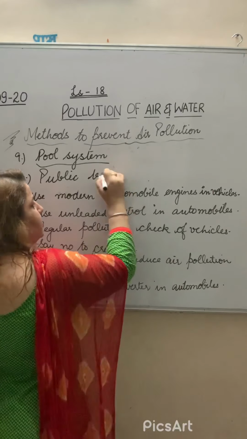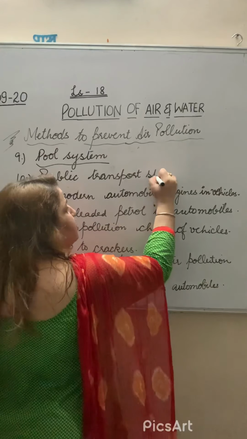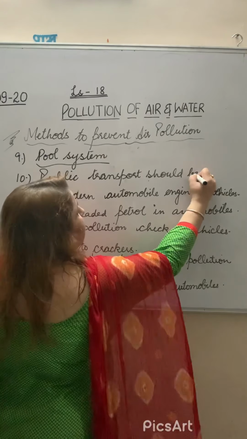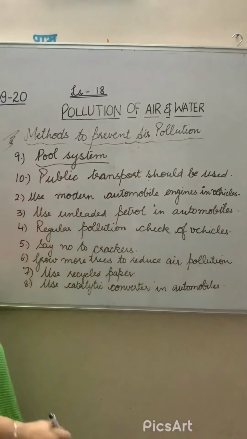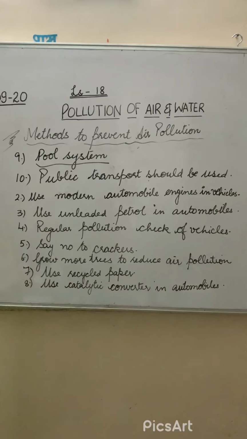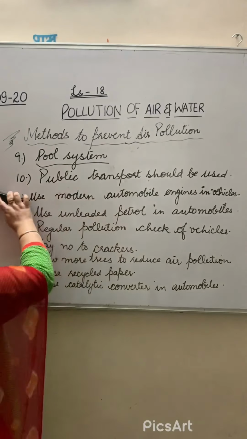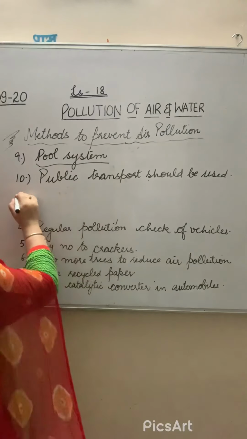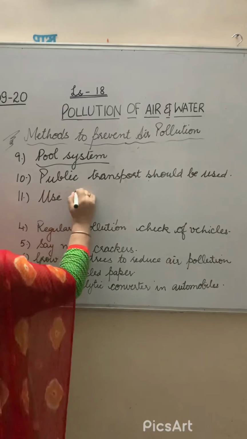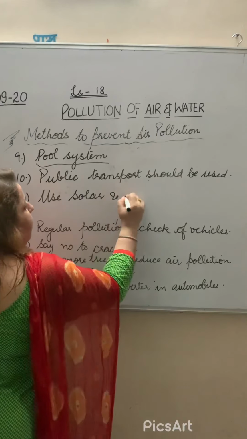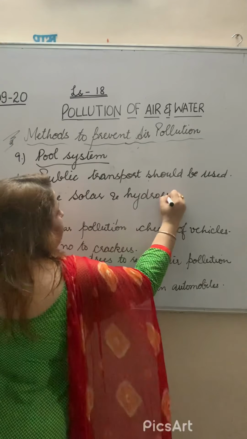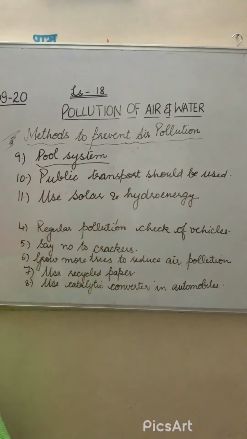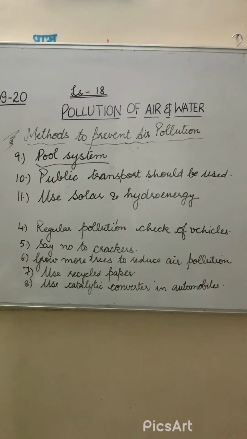Public transport should be used, because when we use our own vehicles like cars and scooters, it increases the harmful gases in the environment. Then we can say use solar energy and hydro energy. We can write down the 11th and 12th points also: use hydro energy as well as solar energy. We can use these energies so that we can reduce air pollution.